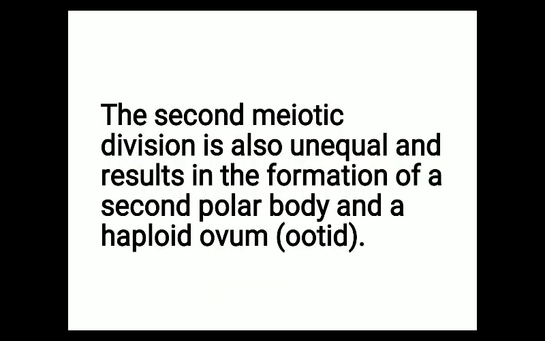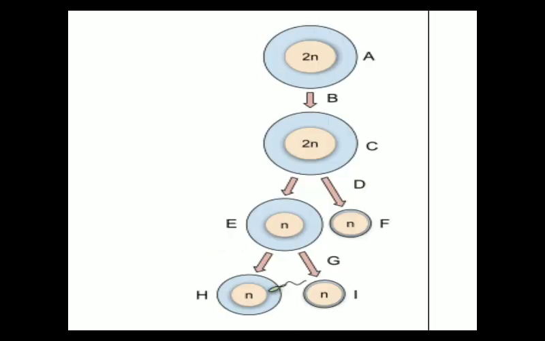So in this diagram it will be clear. Here this is the gamete mother cell, and it will divide by the process of meiosis 1. Finally meiosis 1 will take place, and it will lead to the formation of the secondary oocyte and the first polar body.